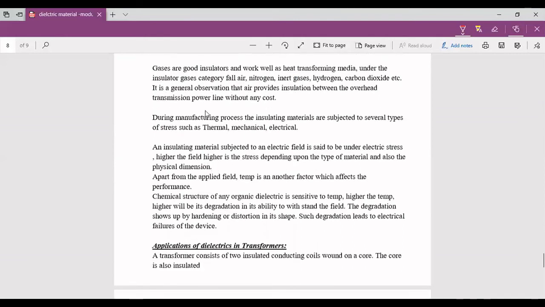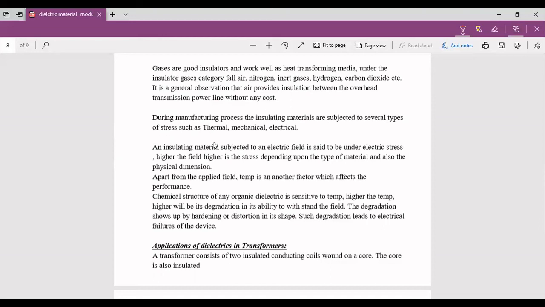We get it naturally, so we need not pay for that. So easily we can use air for the transmission of electric current, which provides insulation between the overhead transmission power lines without any cost.